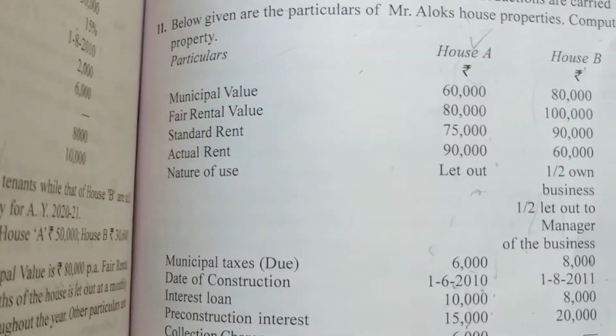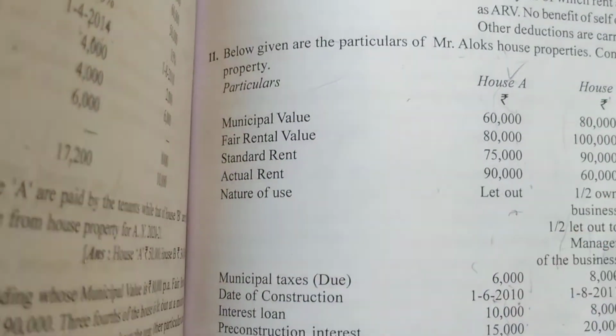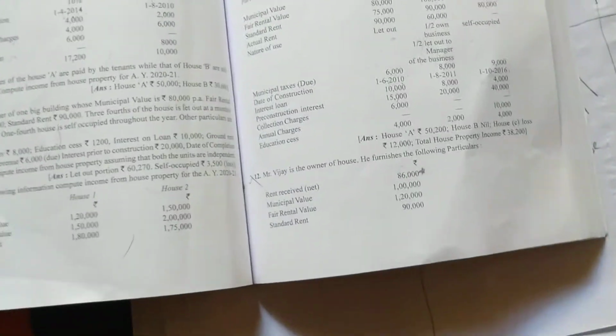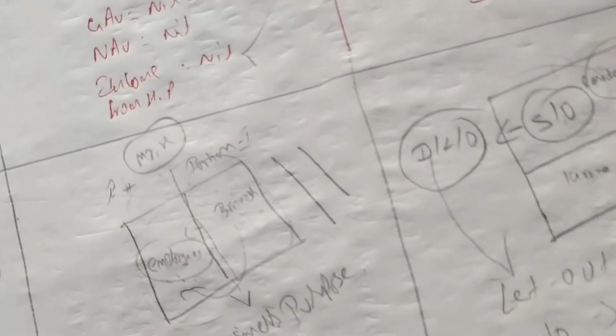House A we will do first. For house A we have to do the let out portion. We know how to do let out, and we know the format also. So let me solve this problem.